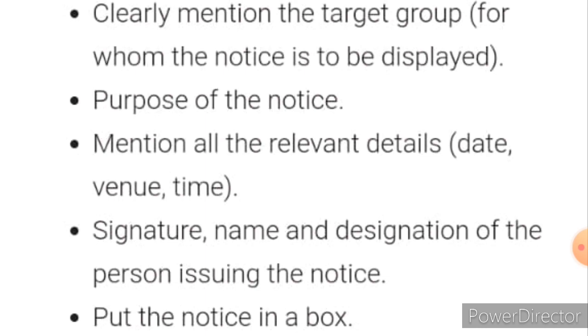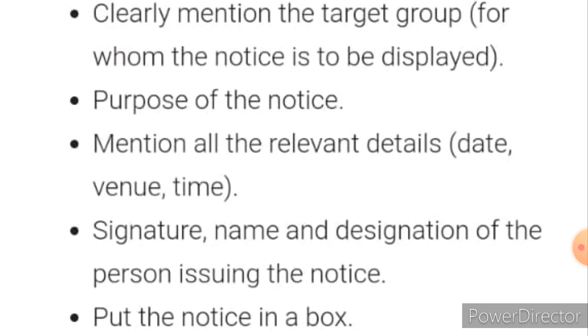The next one, purpose of the notice. This is the content, children, purpose of the notice. What the notice is about, what message the person wants to convey through the notice to the people. So what is the important thing? Next one, mention all the relevant details. You have to mention the date, time and the venue, that is, the place where it is to take place. Date, time and then place. These three things should be written.